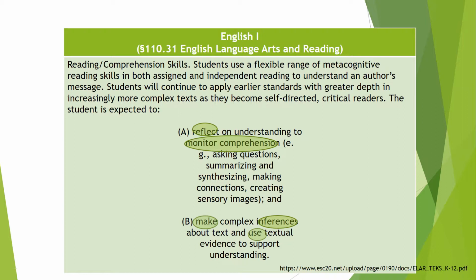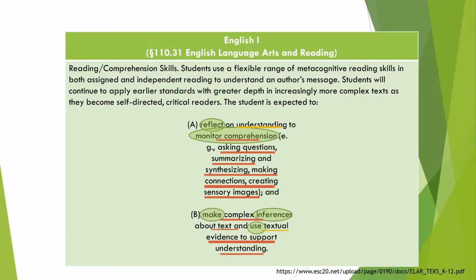Based upon subcategories A and B, we're going to go ahead and focus on the words reflect, monitor comprehension, make inferences, and use. On subsection A, we're going to focus on reflect and monitor comprehension. We want to make sure that the students are understanding what it is we're explaining to them.